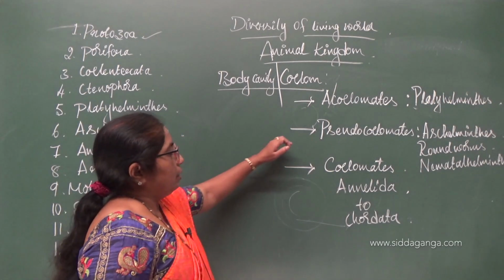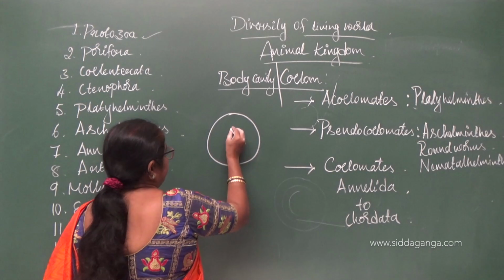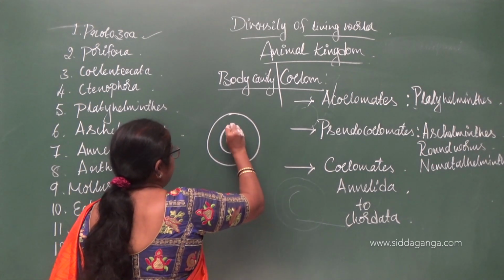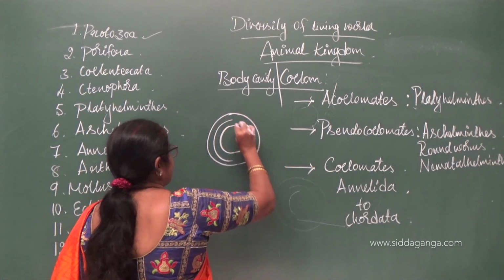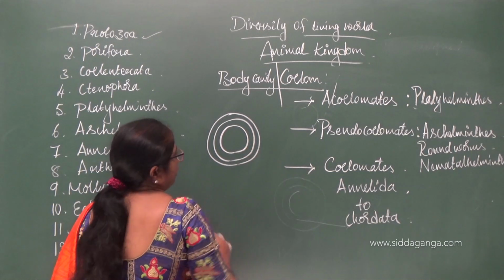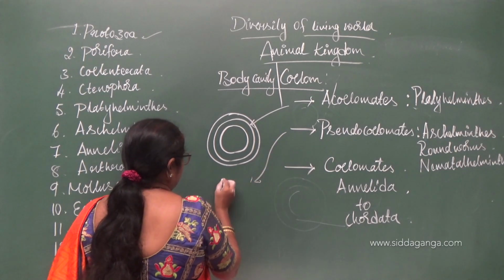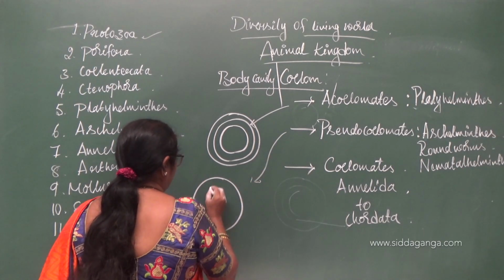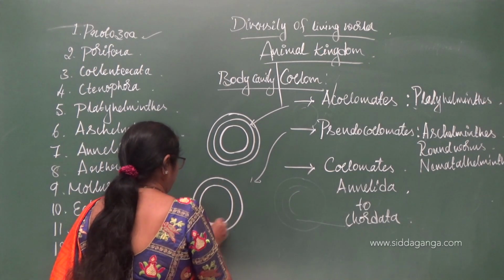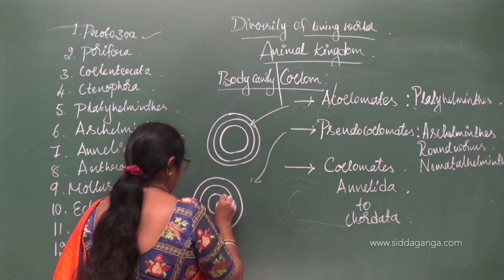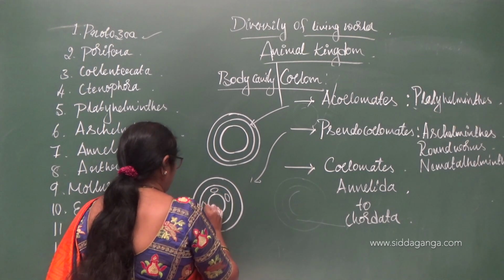So, here if this is the outer body wall and this is the inner body wall, there is no cavity at all in the case of Acoelomates. In the case of Pseudocoelomates, you can draw it like this. This is the outer body wall and this is the inner one, and here the coelom is present in the form of pouches.